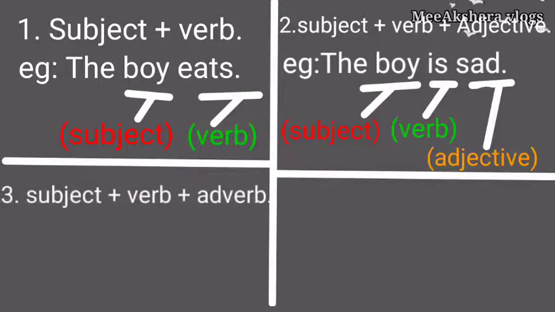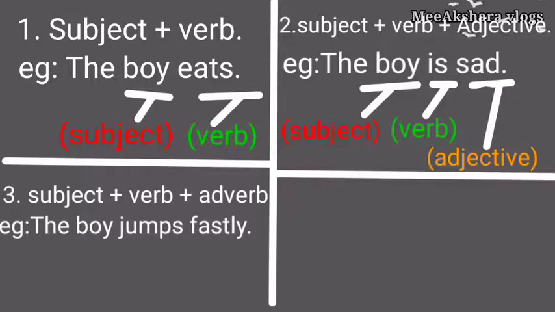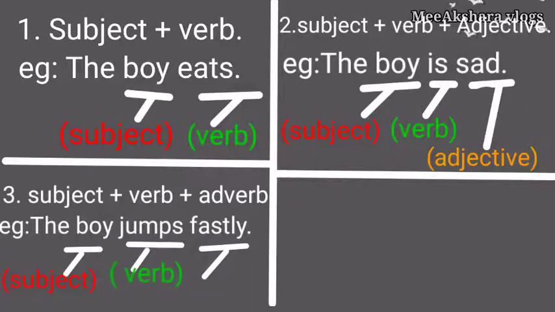The third structure is subject plus verb plus adverb. In this form, we follow the order subject, verb and adverb. Now let us take an example. The boy jumps fastly. Here, the boy is the subject, jumps is the verb, fastly is the adverb. Now let us think, what is the adverb? An adverb is the word which describes the verb and how it has been done.